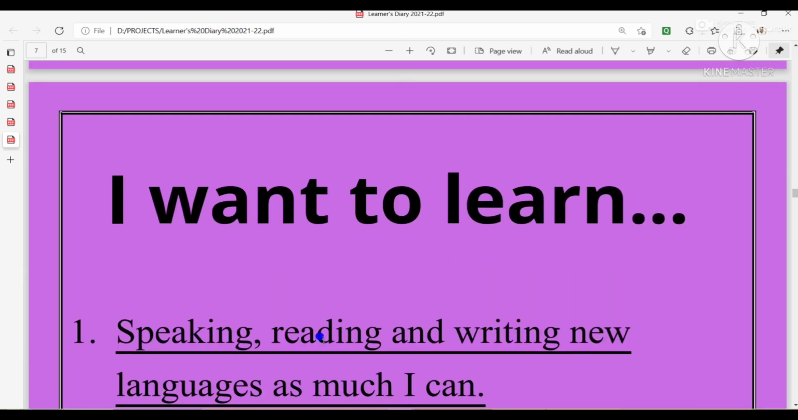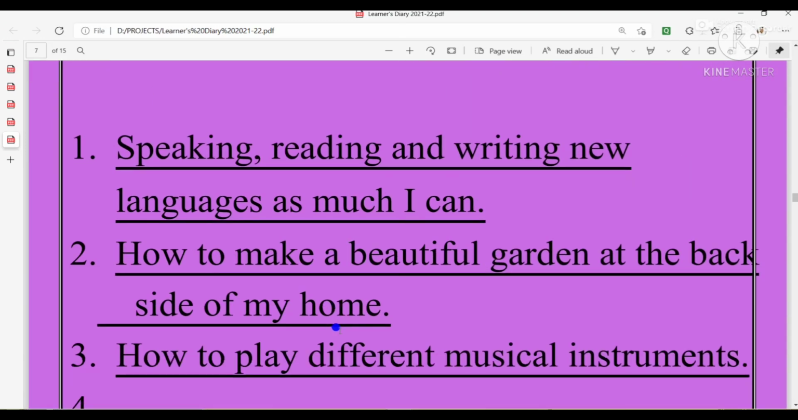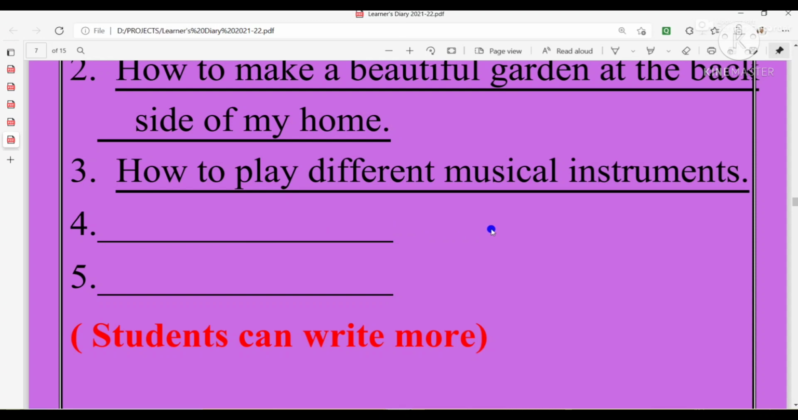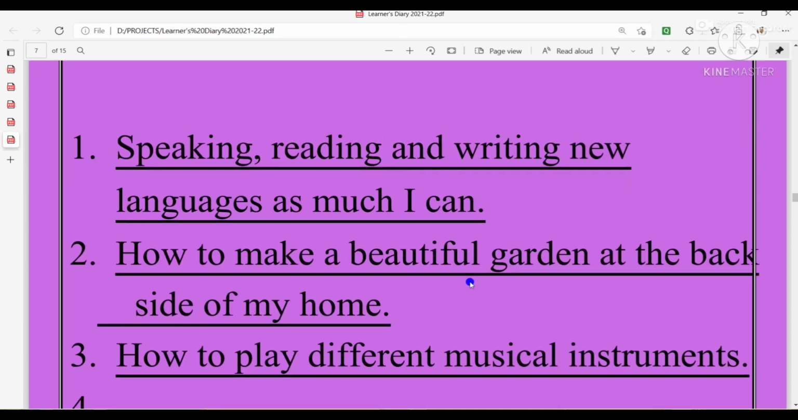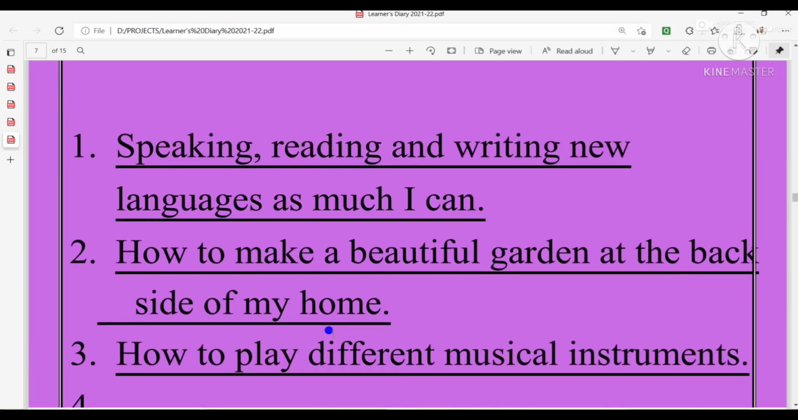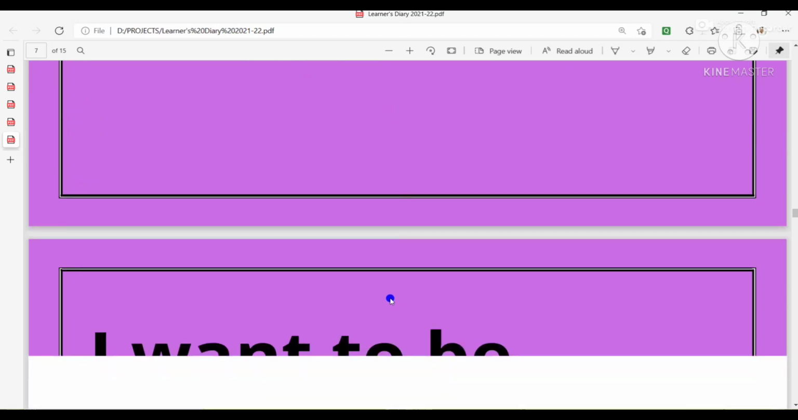Then the next page is I want to learn. Here you will write what you want to learn. I have written speaking, reading, and writing new languages as much as I can. Then how to make a beautiful garden at the back side of my home. Then how to play different musical instruments. So like that, you will write what you want to learn. Here you can write your own.